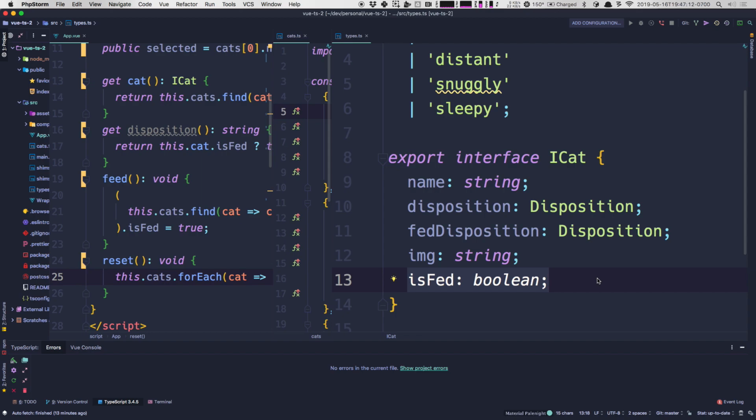You start to define a bunch of your objects and classes and interfaces as they interact with each other way before you start to write your code, right? You start to have interfaces that can reference other interfaces. This is an interface referencing a union, or another type, and that type can reference another type, another type, another type. And so you can lay out your business case, your logic for your application in this meta place before you start just doing finds and lookups and assignments and getters and setters and that kind of stuff.